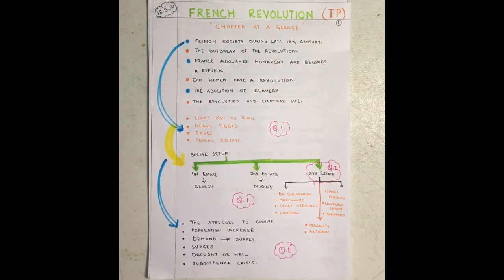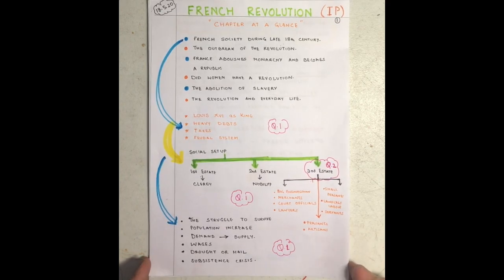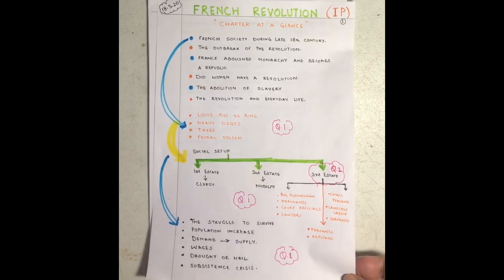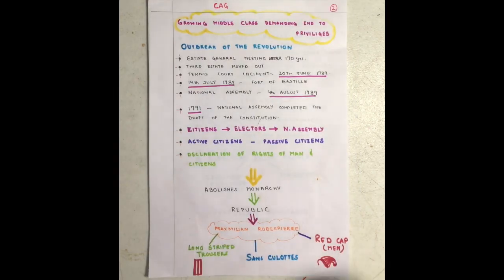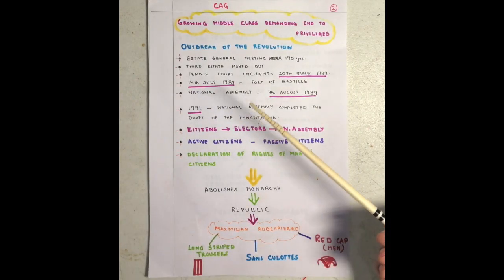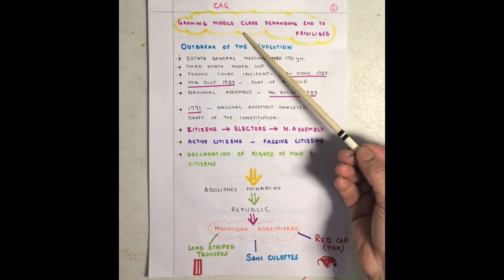So this page denotes a lot of importance about the French Revolution, the starting point, what can be the causes. Now we come to a very important topic, again the middle class.